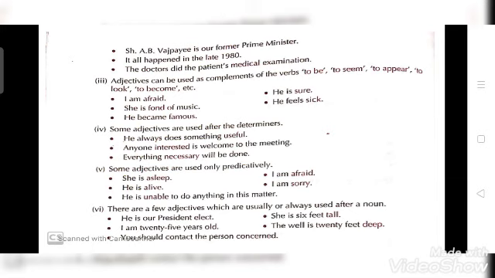There are a few adjectives which are always used after a noun. That means कुछ ऐसे adjectives होते हैं जो हमेशा या कभी कभी, you can say usually, noun के बाद ही use होते हैं. He is our president-elect. She is 6 feet tall. I am 25 years old. The well is 20 feet deep. You should contact the persons concerned.